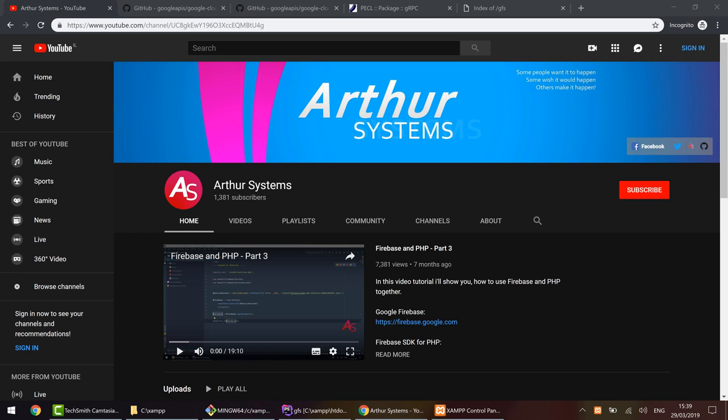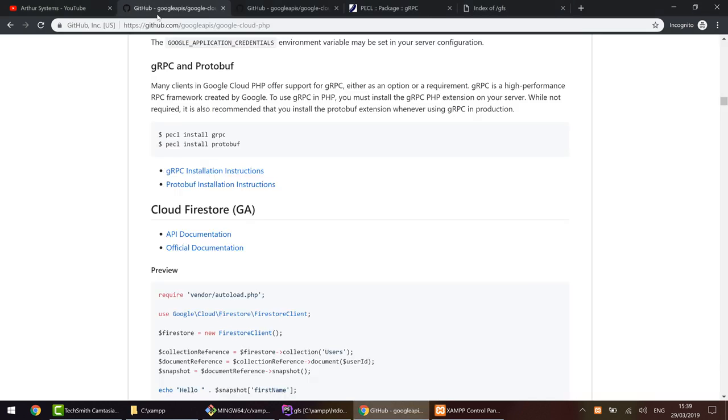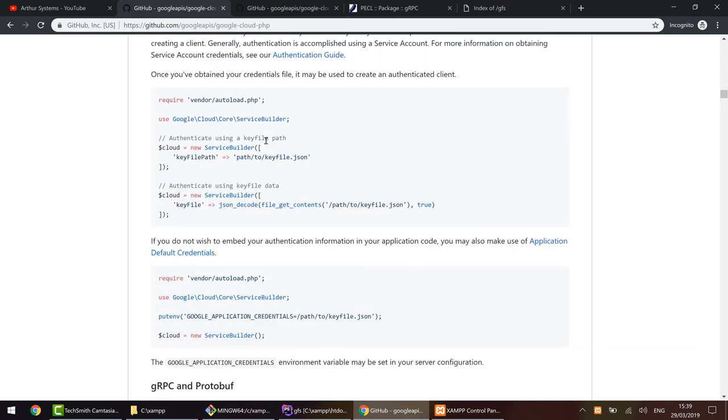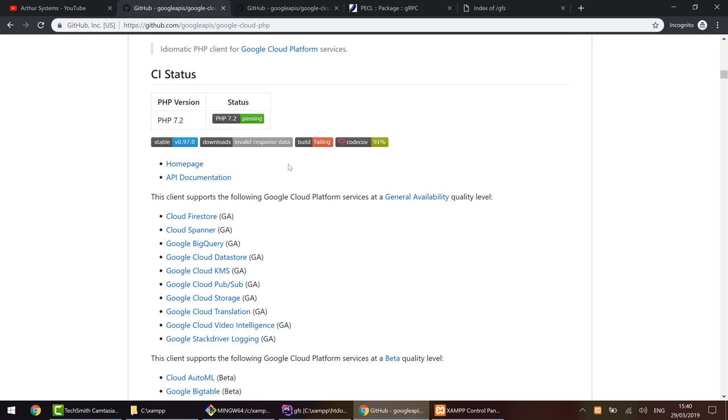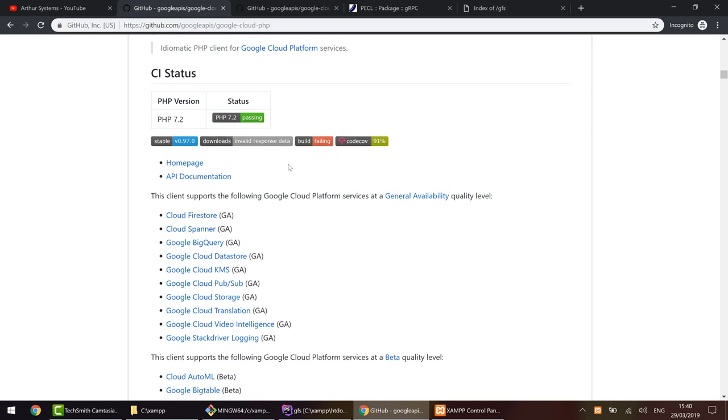But anyway, today I want to show you how to use Firestore. In this video tutorial I need a couple of tools which will be in the description below. First of all, it is the official Google API for PHP. As you can see, this is a huge repository. You can find the link below in the description.